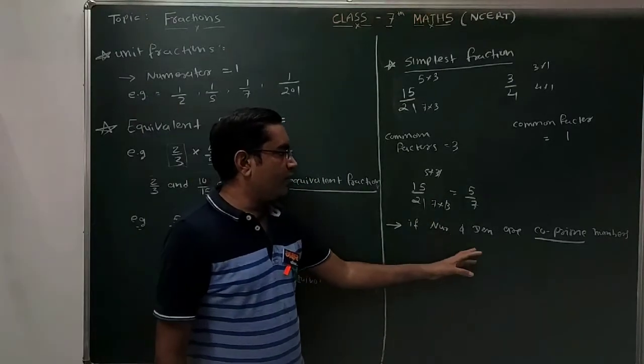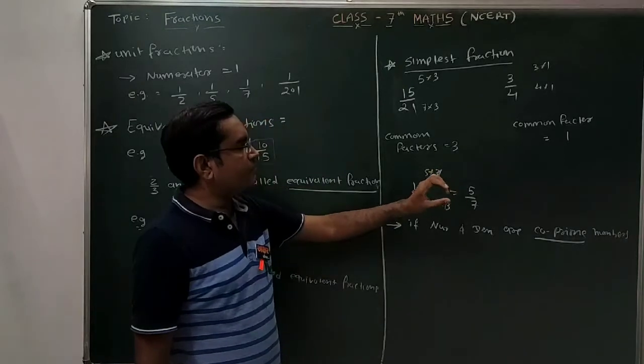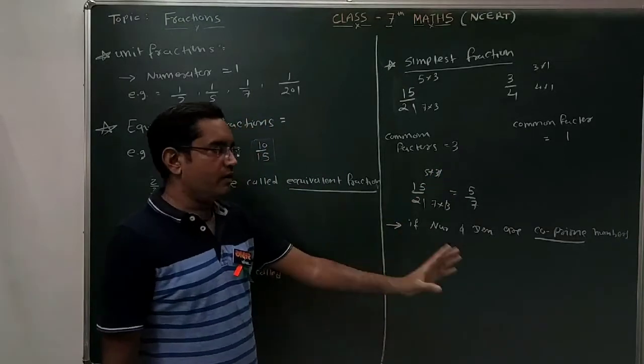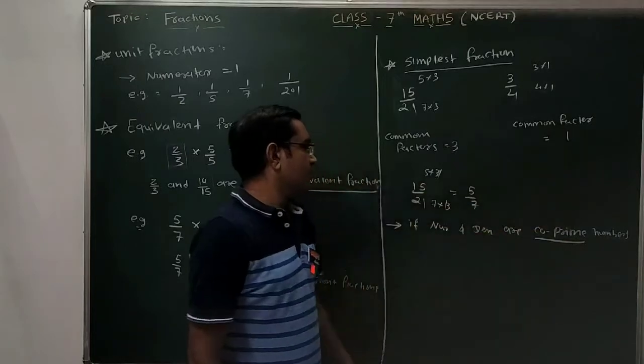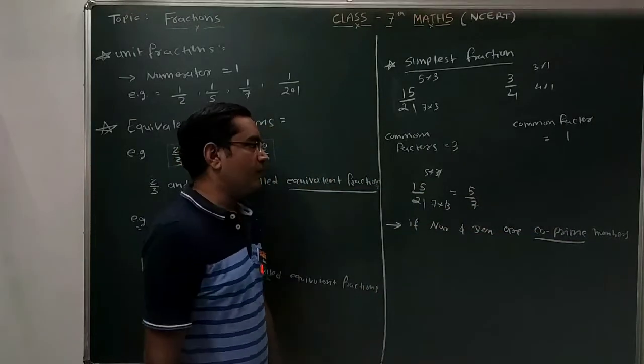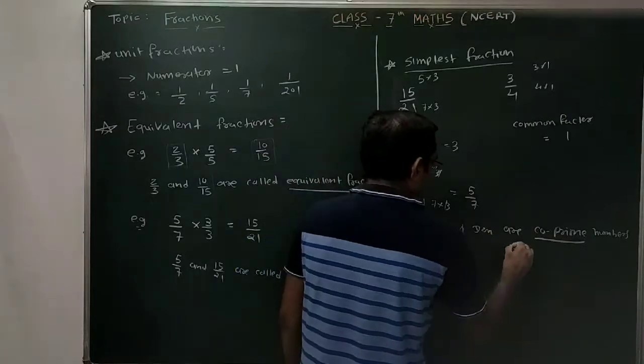So if numerator and denominator are co-prime numbers, if the highest common factor, HCF, is 1, then two numbers are said to be co-prime numbers, not LCM. It's the highest common factor, HCF of two numbers.